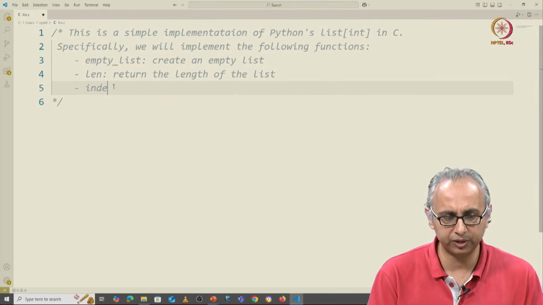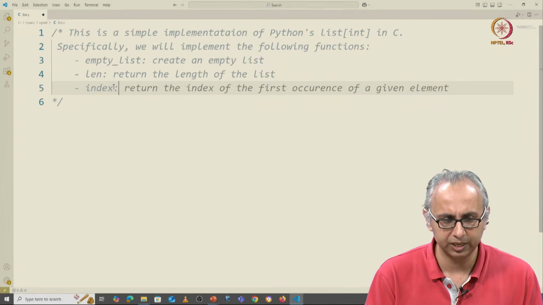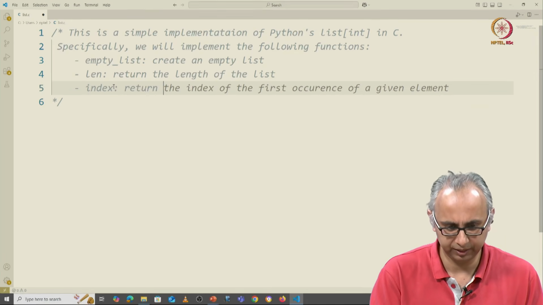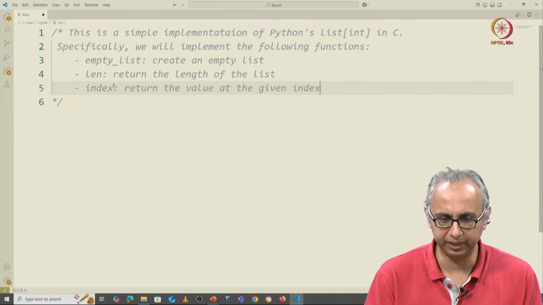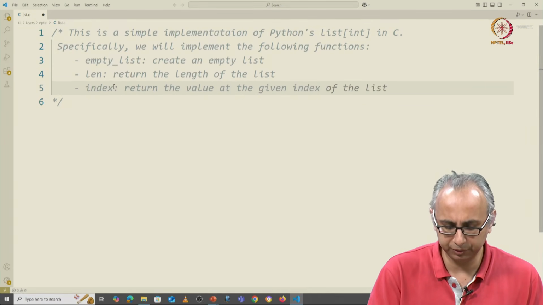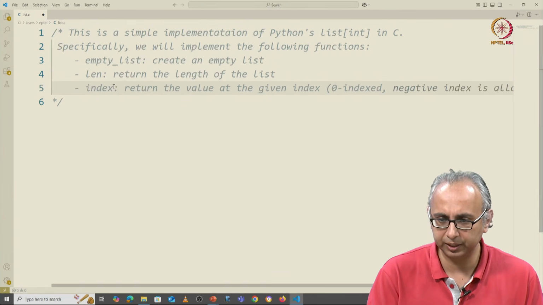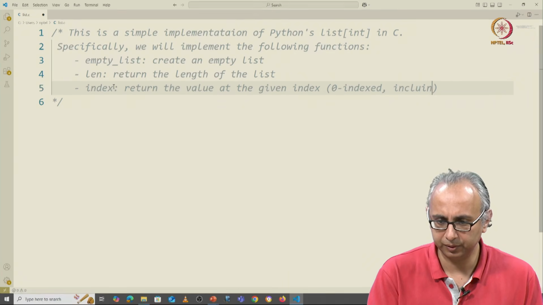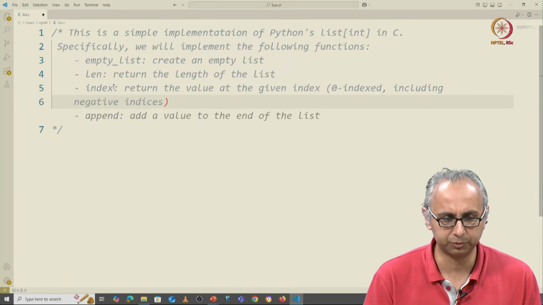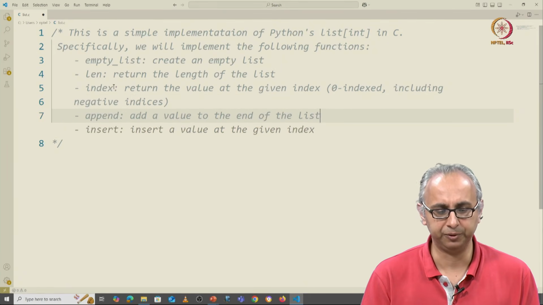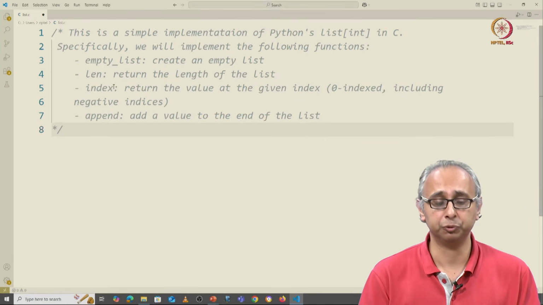And the index function to return the index of the first element. No, we won't call it that. Index, which will return the value at a given index, right? And here we will add, including, so it's 0 index, thank you for that reminder, but let's also say including negative indices, right? That's what I want. And then append, which will add a value. And then it is suggesting other things which I'm not going to do. I'm going to leave you to do this, right?